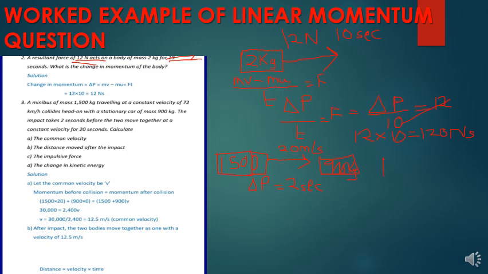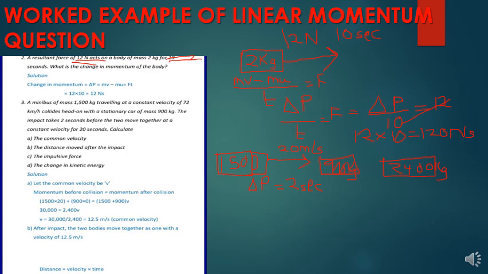After collision, these two became one thing whose mass was 2,400 kilograms. And hizi mbili zilimerge. So when they merged, their masses also merged and became one thing, which moved at a constant velocity for 20 seconds. So calculate the common velocity.